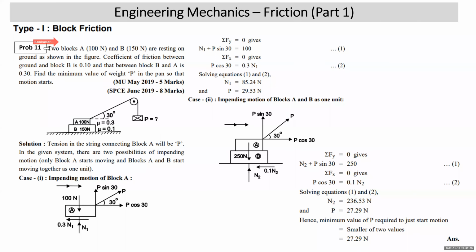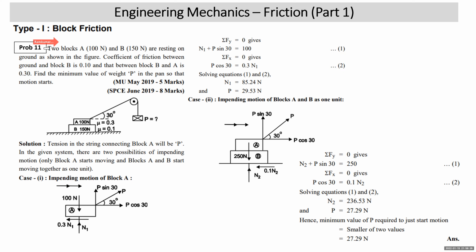Now, another type of problem we are starting, where one block is resting over the other. So far, initially we took 3-4 problems where a single block was involved. After that, we took problems of two blocks connected by a string, and then a few problems where the two blocks were connected by a rod also. Now we are coming across another problem where there are two blocks and one block is resting over the other.